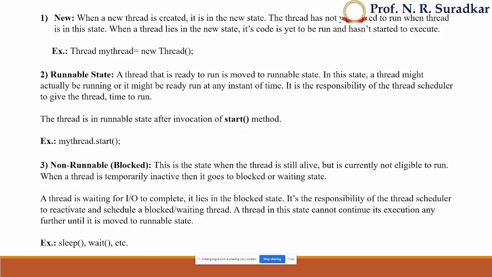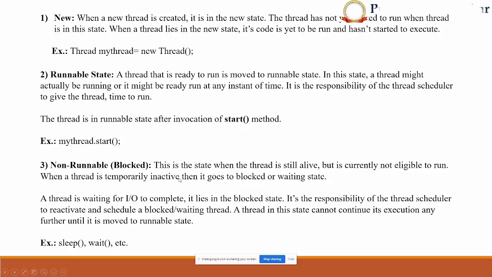The scheduler gives the time for thread execution, and that is done with the help of the start method. As I already mentioned, myThread.start.